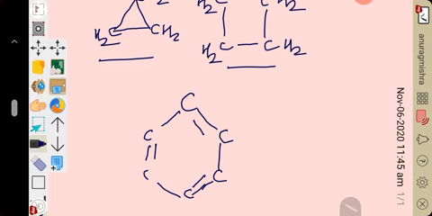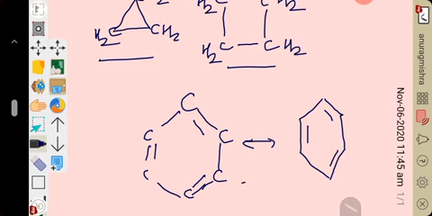So a 6 carbon ring having alternate single and double bonds is known as aromatic compound. This is the clear structure I am representing here. This is called the benzene ring.